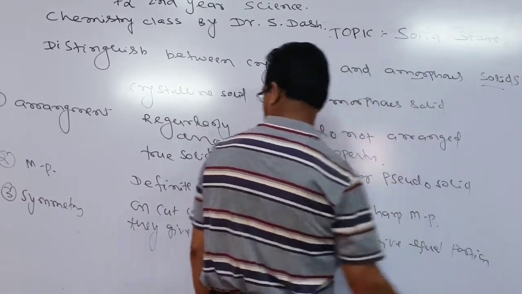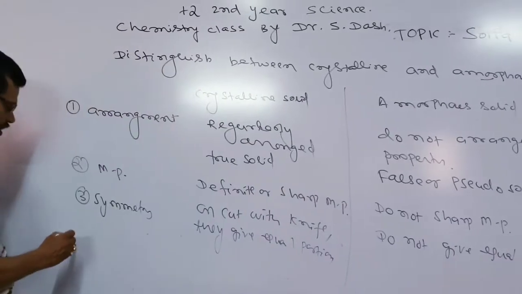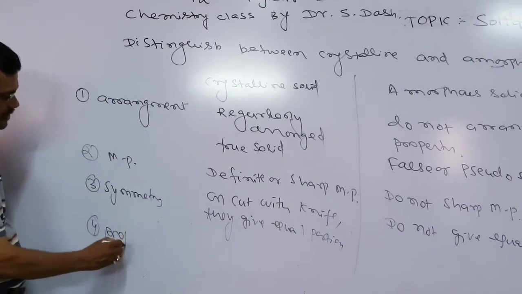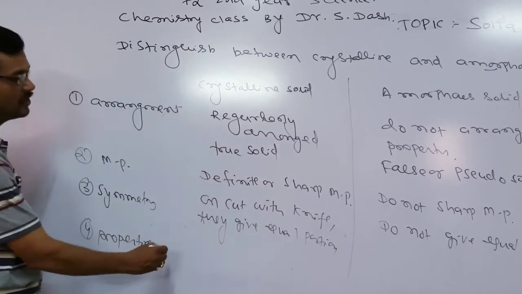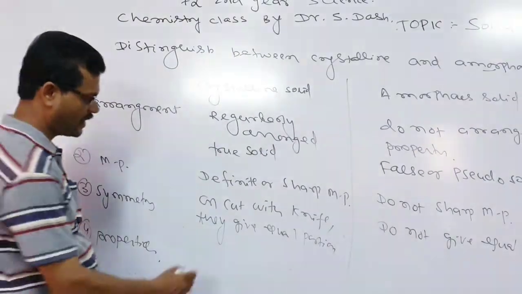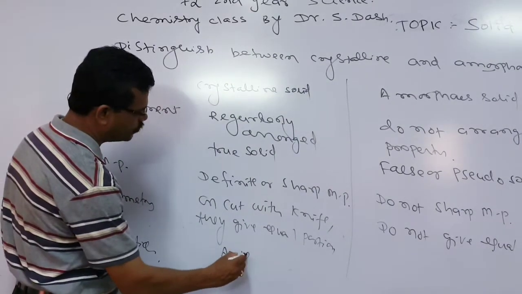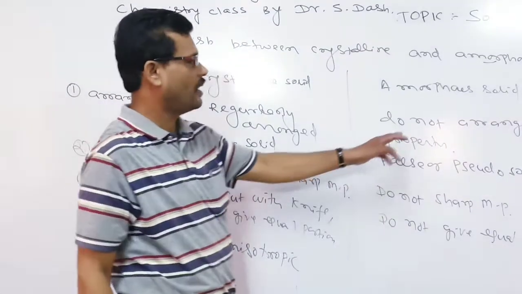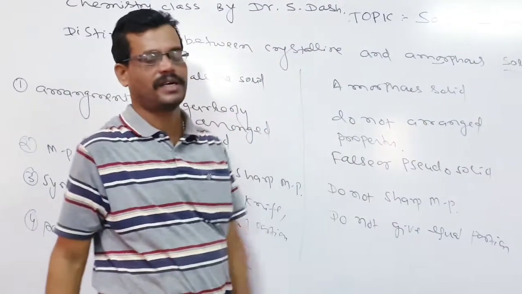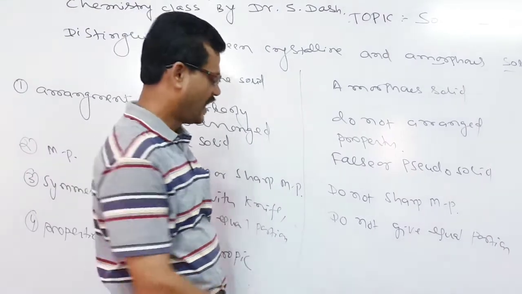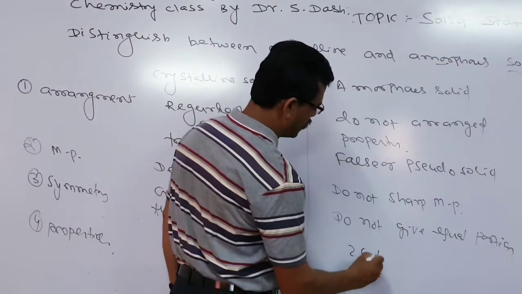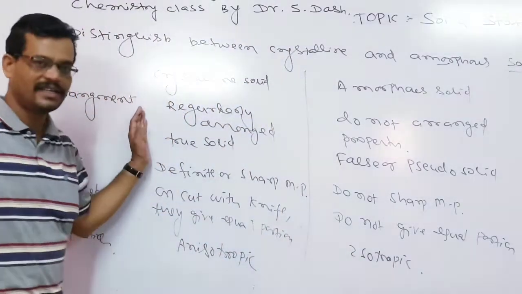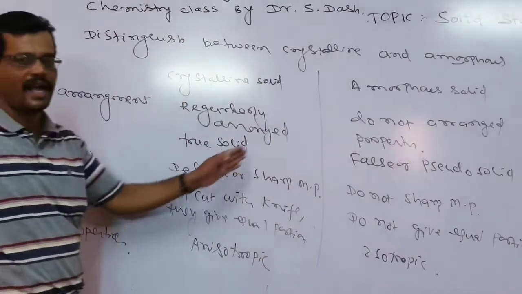And next, in case of the crystalline solids, their properties in different directions are found to be different. That's why these are known as anisotropic. And in case of the amorphous solids, the properties are found to be the same in all directions. Hence, we can say that they are isotropic. So that is all about the difference between crystalline solids and amorphous solids.